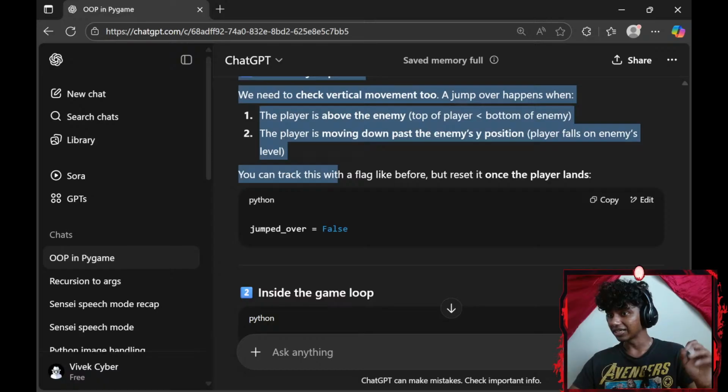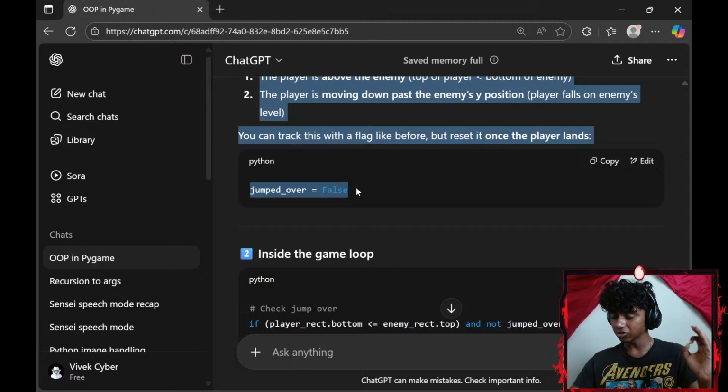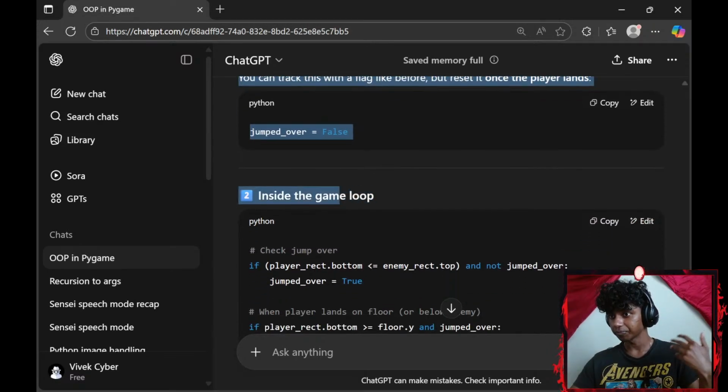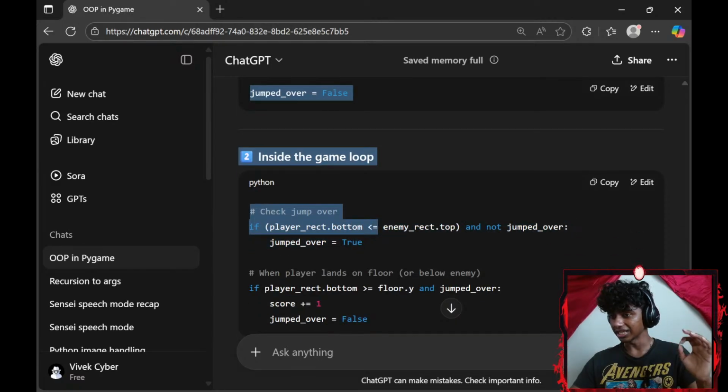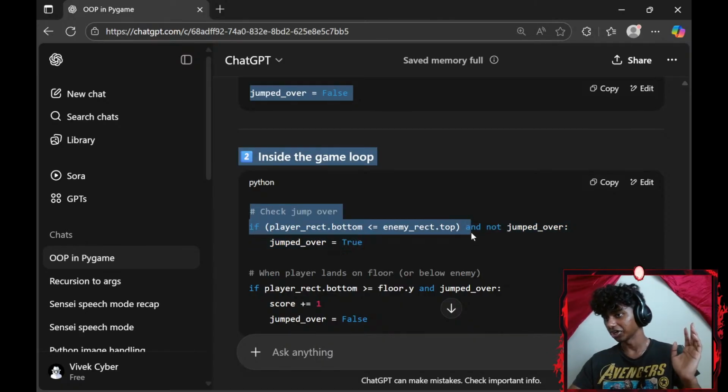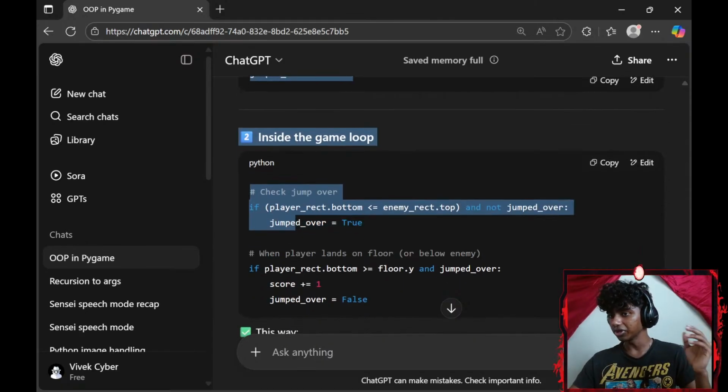You can track this with a flag like before, but reset it once the player lands. jump_over equals false. Inside the game loop, if my player_rect.bottom is less than or equal to my enemy_rect.top, guys, this is the part that I was talking about, and not jumped_over, jump_over equals true.